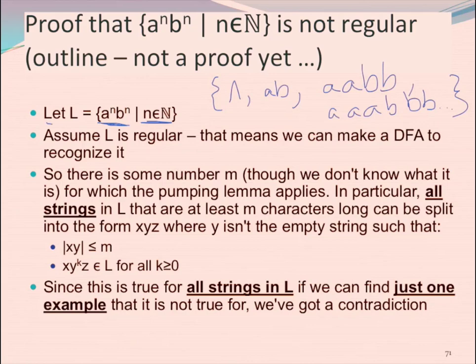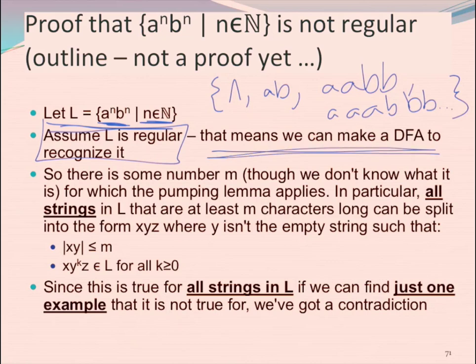So let's let L equal this language, and now we're going to make the key assumption that's going to help us with our proof by contradiction. We're going to assume L is regular. So if L is regular, then we can make a DFA to recognize it. So there's some number M. We don't know what it is, but it's just going to be however many states in our DFA. There's some number M for which the pumping lemma applies.